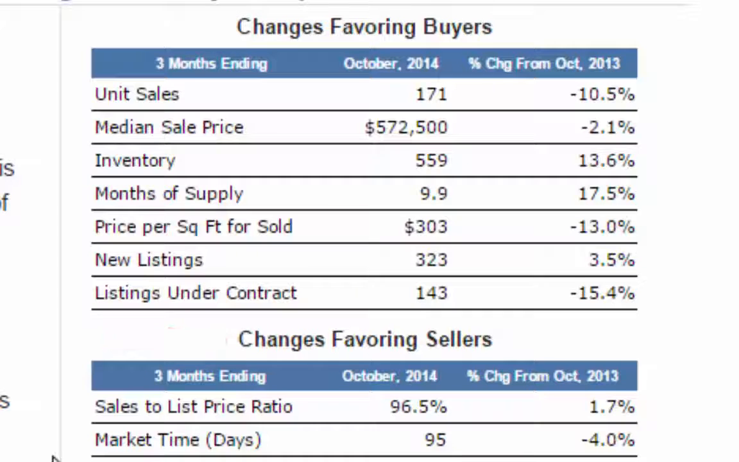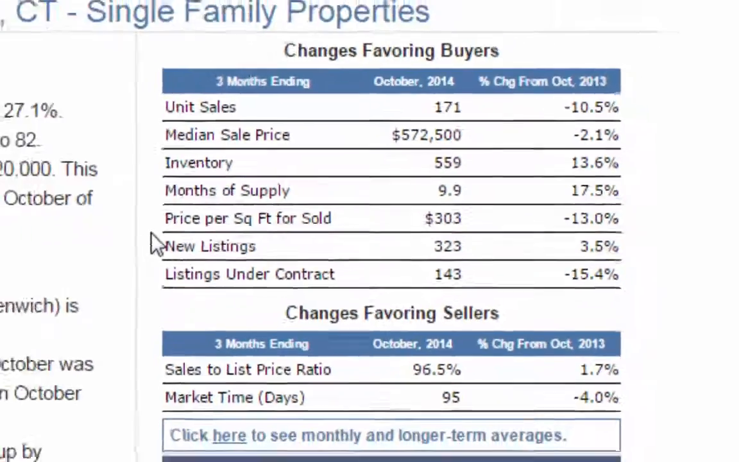For example, if prices increase, that would be considered a change that's favorable to sellers, because if they sell their property, they'd make more money. Conversely, if prices go down, that would be considered a change favoring buyers, since it would on average make properties more affordable. Similar logic applies to the other numbers in the tables.